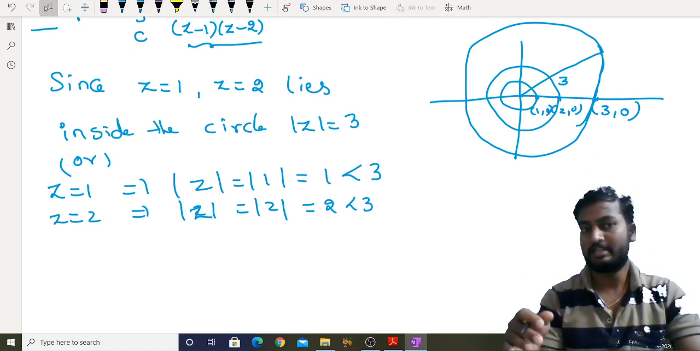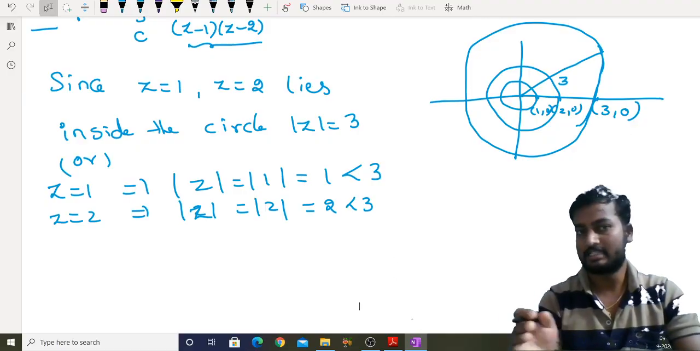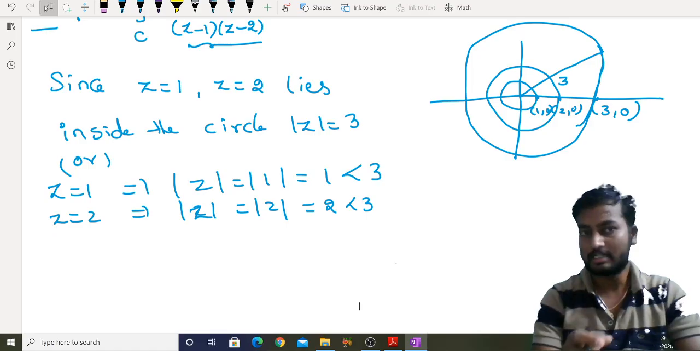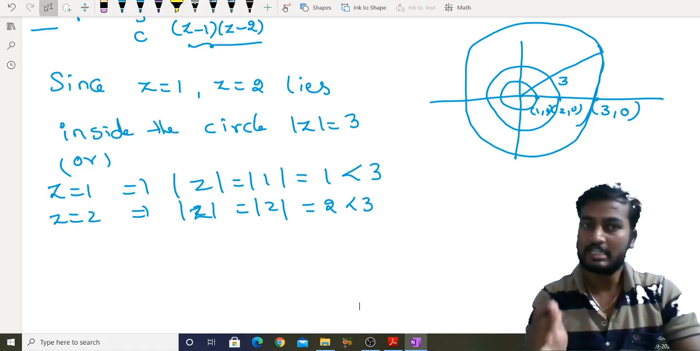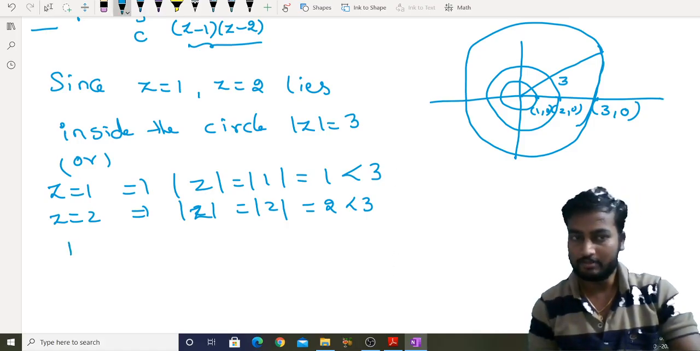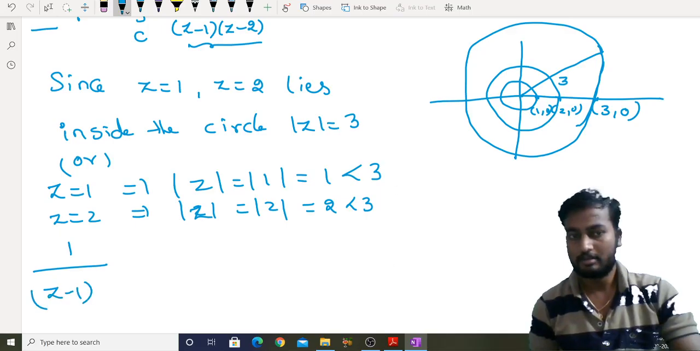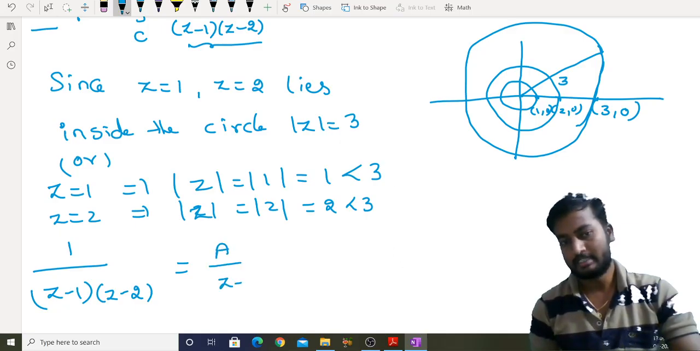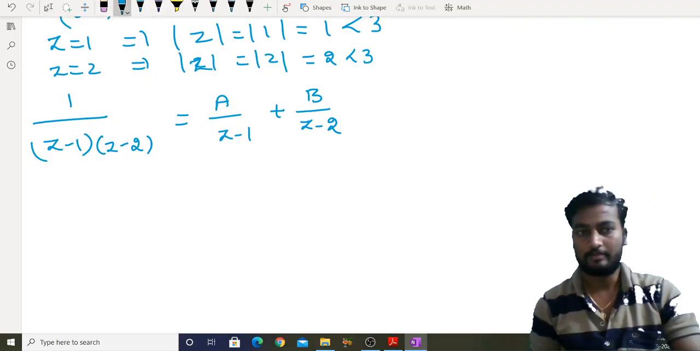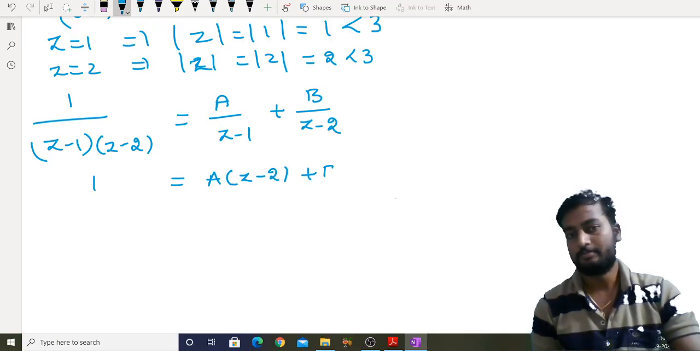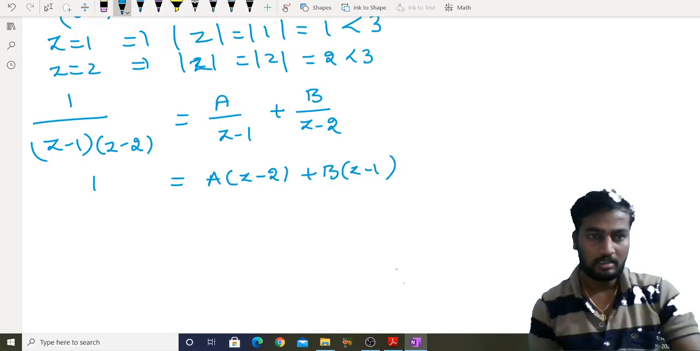Our statement is the integral of f of z by z minus a dz only, right? Here two points lie inside, so we need to use partial fractions. For 1 by (z minus 1)(z minus 2), partial fractions give a by z minus 1 plus b by z minus 2, which means 1 equals a into (z minus 2) plus b into (z minus 1).